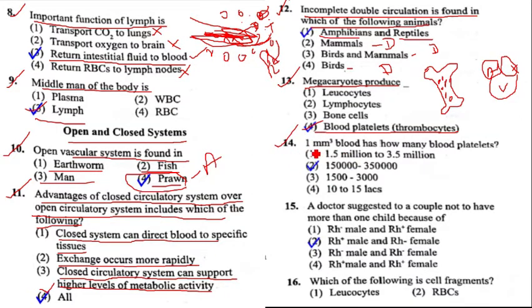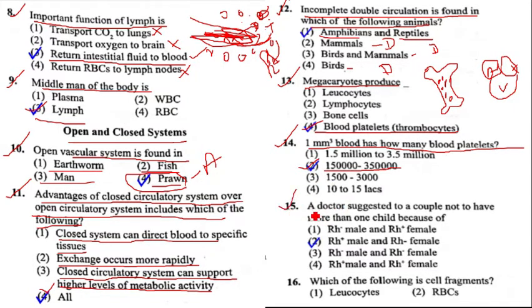Question number 14, 1 cubic mm of blood has how many blood platelets? 1 cubic mm of blood has 1,50,000 to 3,50,000 platelets. Hence question number 14, option 2 is the correct answer.